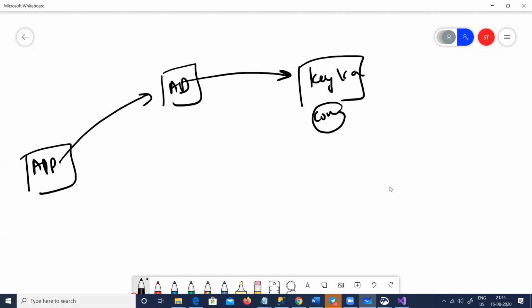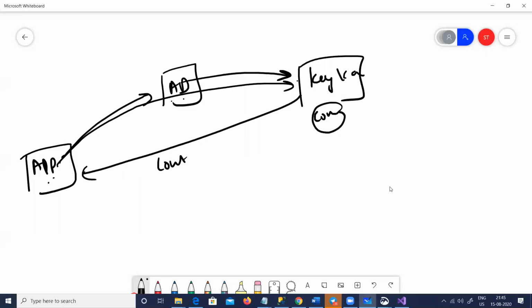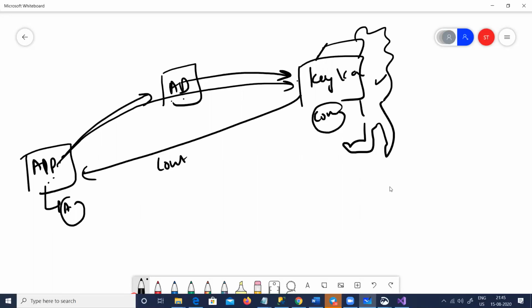So what will happen now is your app will first log into the AD. We can create an access here in the AD saying that this app has access to the Key Vault. Then the app will log into the Key Vault, access the key and get the connection string. Now the good part is that inside your appsettings.json, nothing is there. No connection string is stored. All of this is stored in this special weird hardware out here, right? So this is very secure, isn't it?